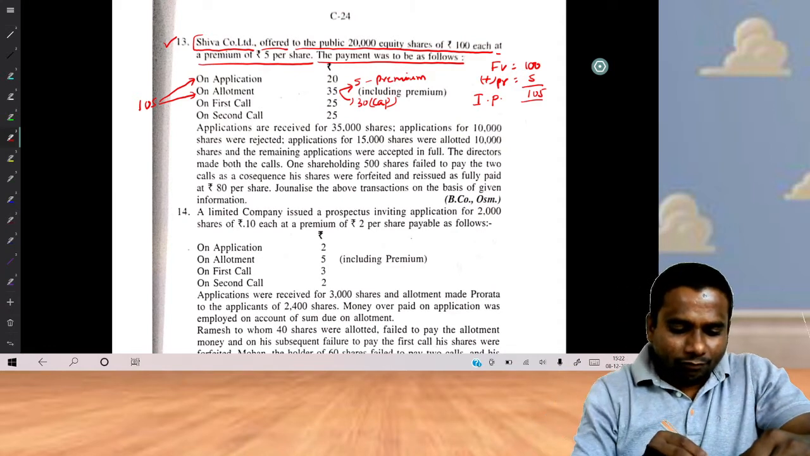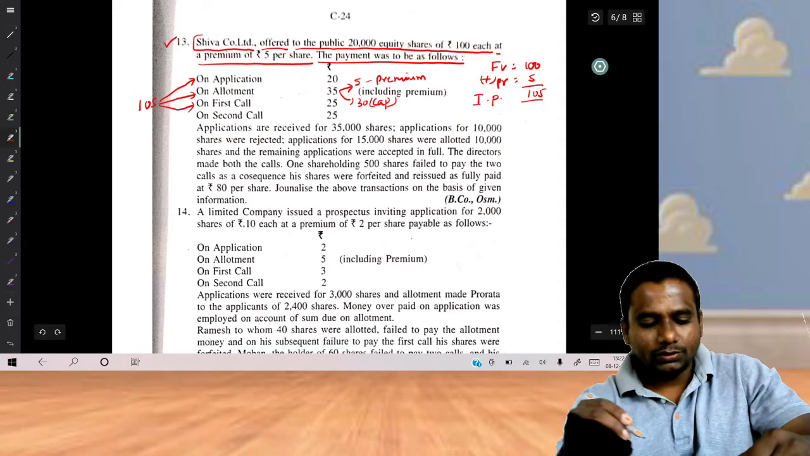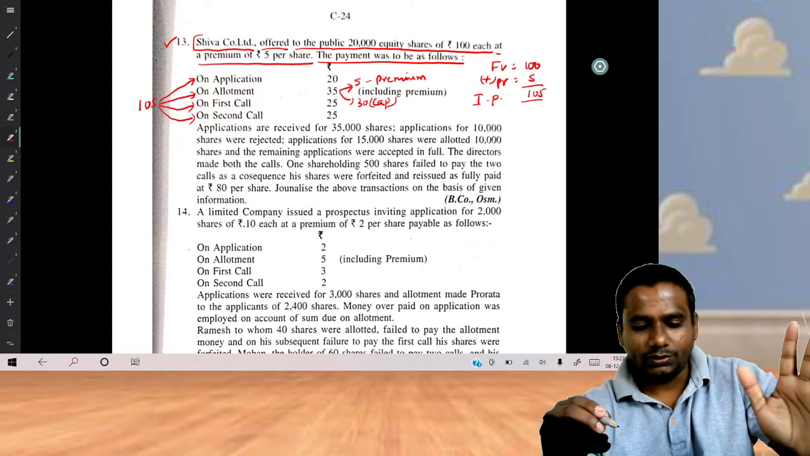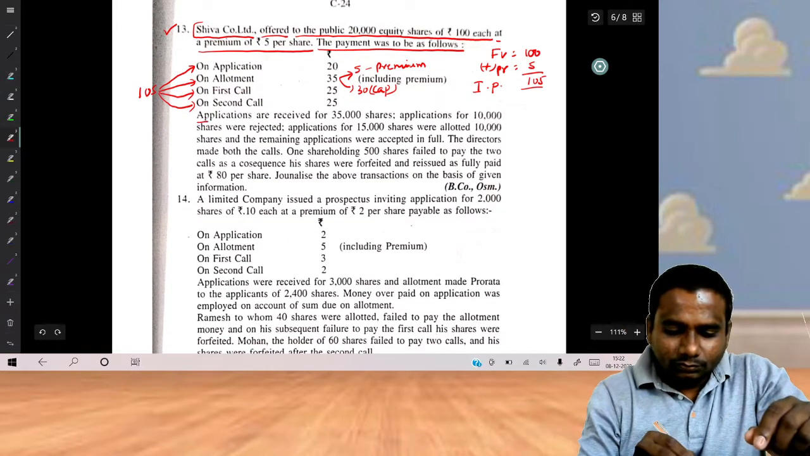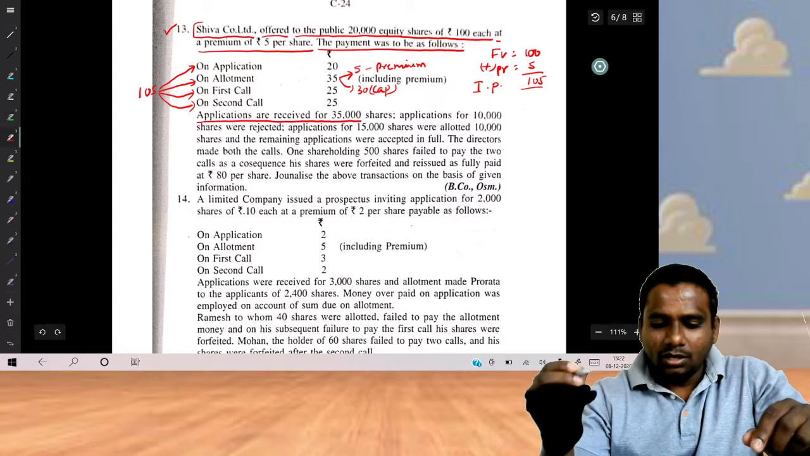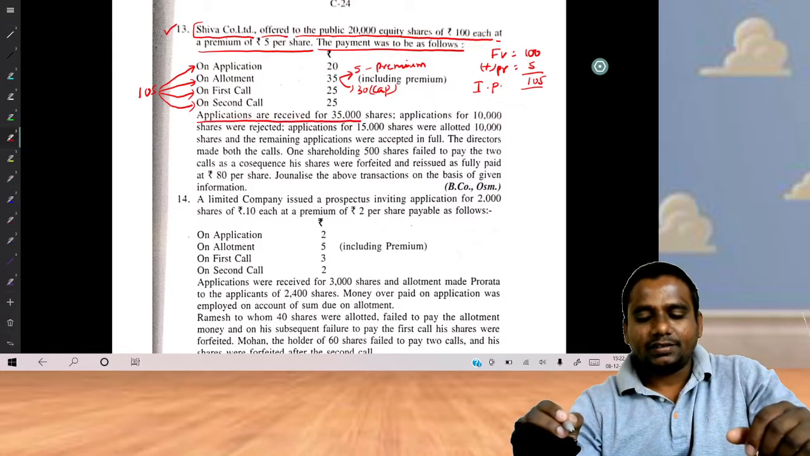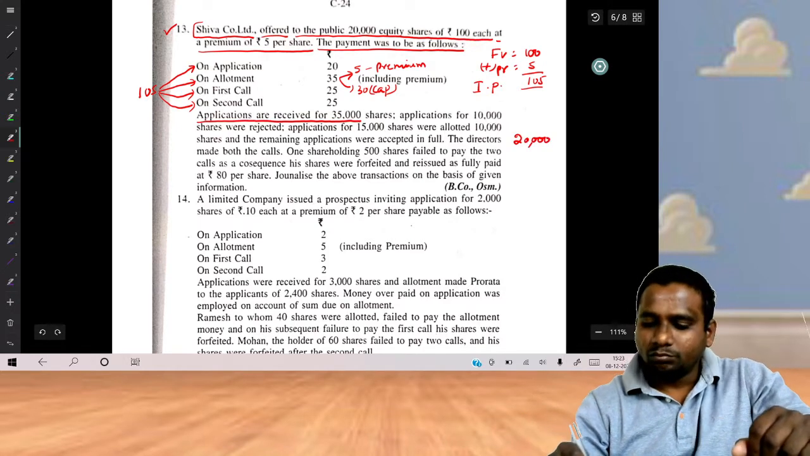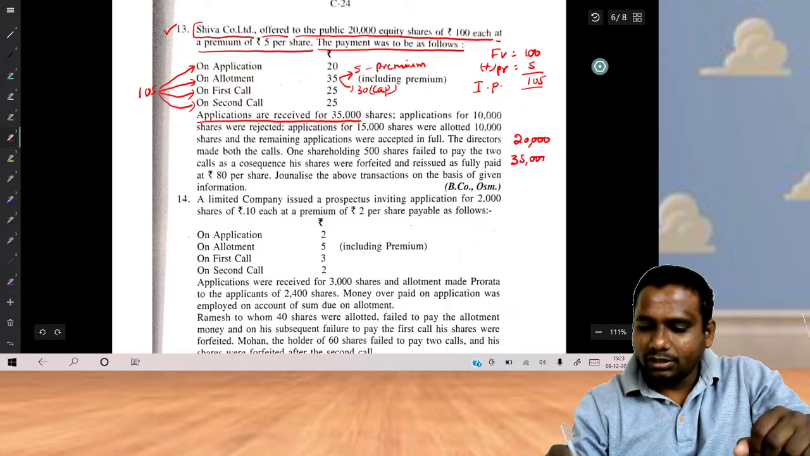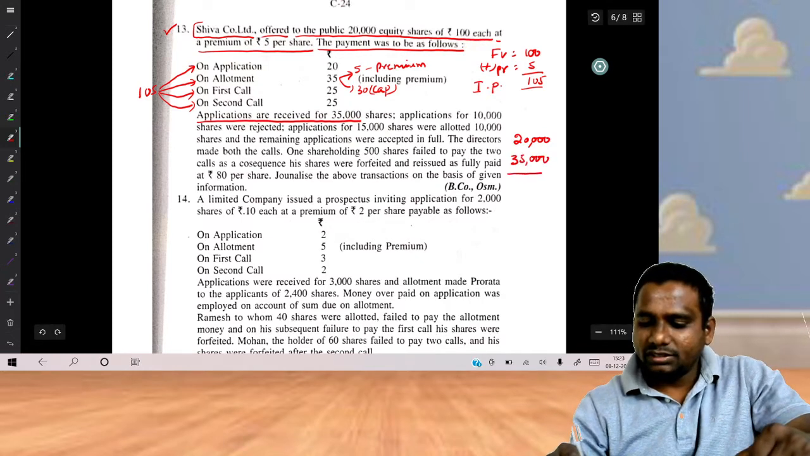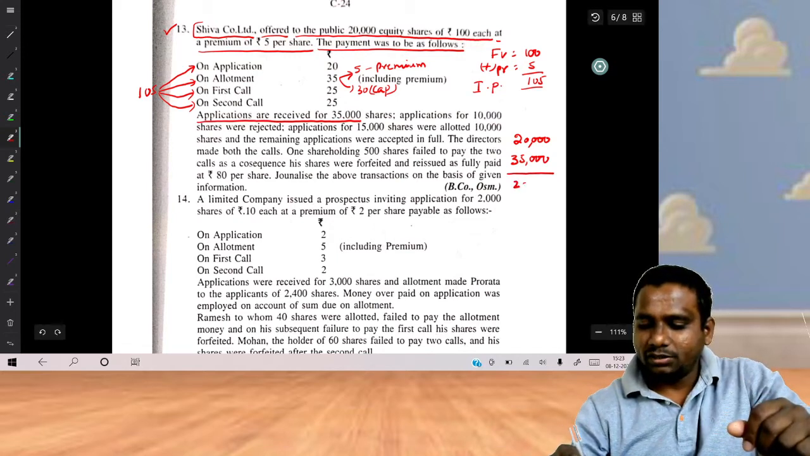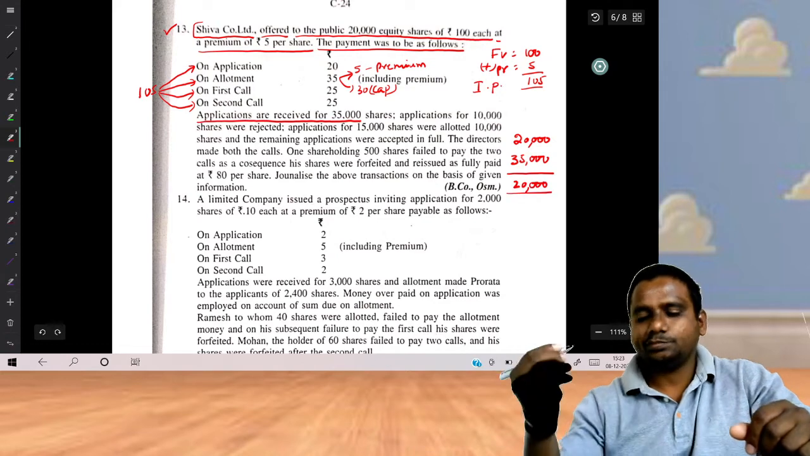Okay. First call 25 rupees. Final call, that means second and final call, 25 rupees. So we will receive 105. Now next, look at this: applications are received for 35,000 shares. Actually we have issued 20,000 shares, but the public subscribed for 35,000 shares. How many shares can the company allot? The company can allot maximum 20,000 shares only.